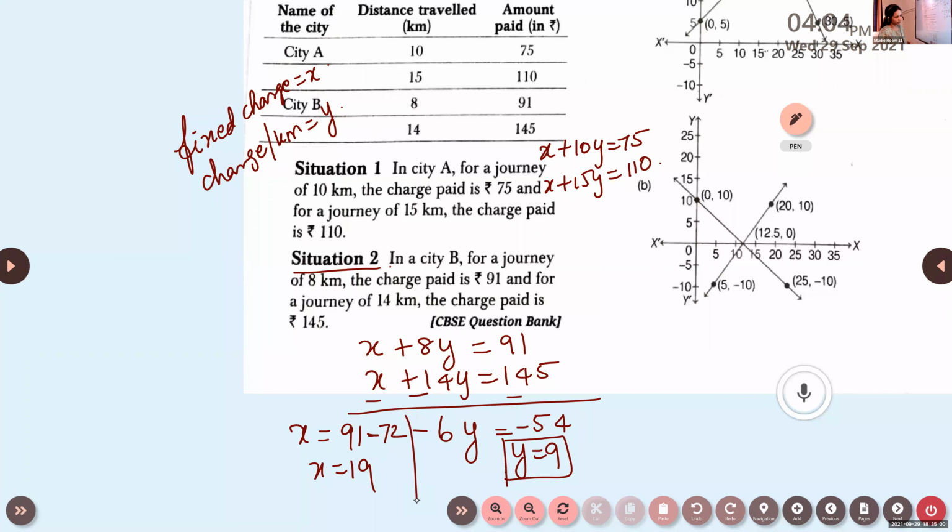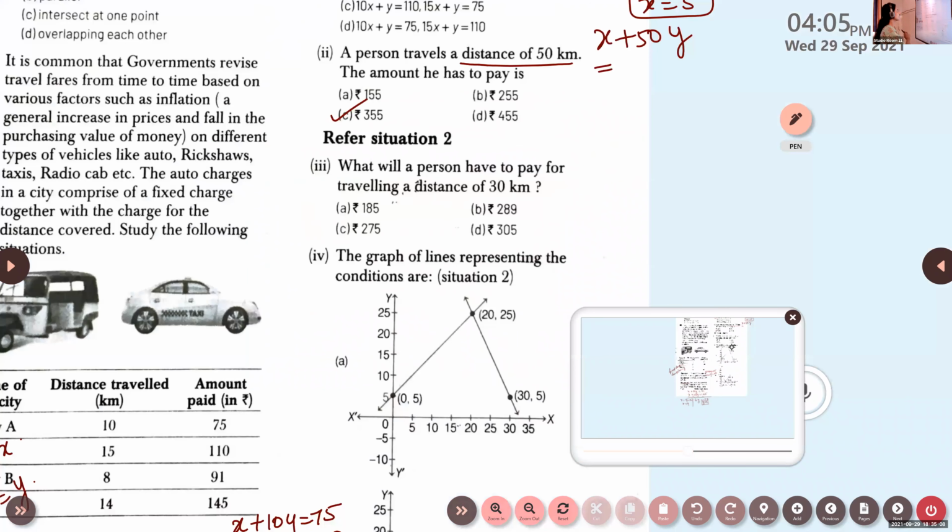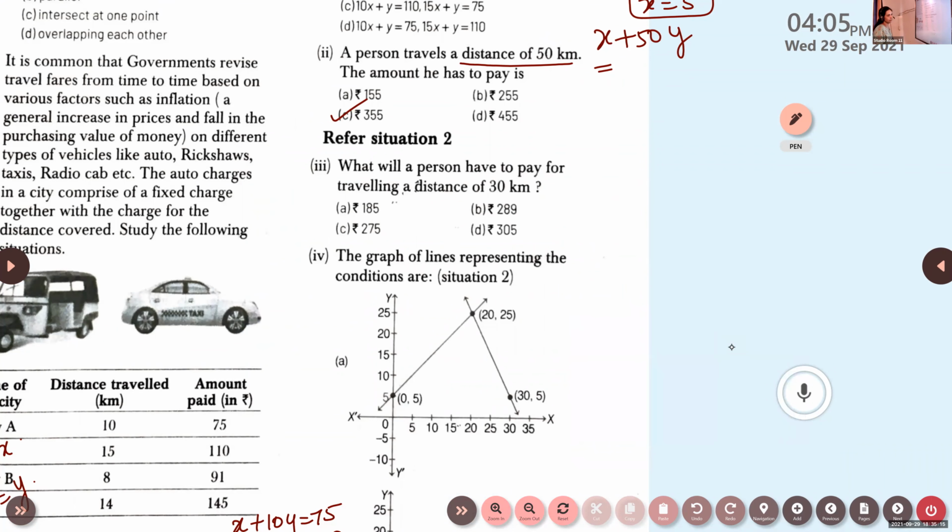Now, based on this, solve the third question. What will a person have to pay for traveling a distance of 30 kilometers? So x plus 30y we have to calculate. x is 19 and y is 9. It is 289.